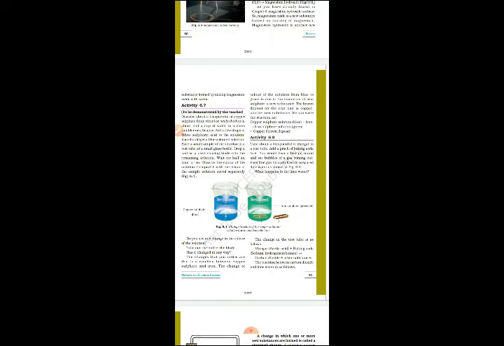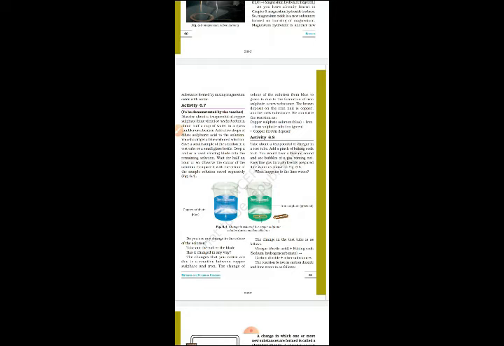Dissolve about a teaspoon of copper sulfate in about half a cup of water in a glass tumbler or a beaker. Add a few drops of dilute sulfuric acid to the solution in one glass tumbler or beaker. You can see in figure 6.4, first beaker. Here we have to add copper sulfate to the half cup in the glass tumbler, then add a few drops of dilute sulfuric acid. You should get a blue color solution, you can see in the figure.